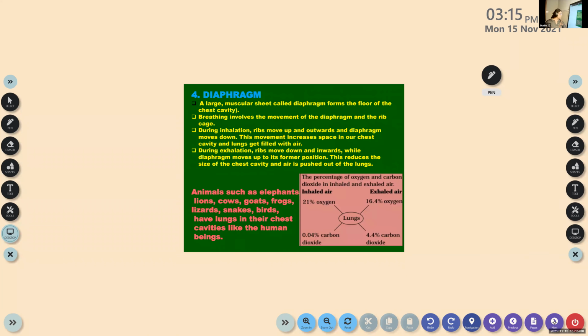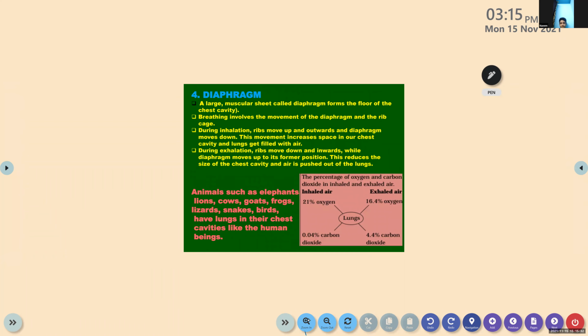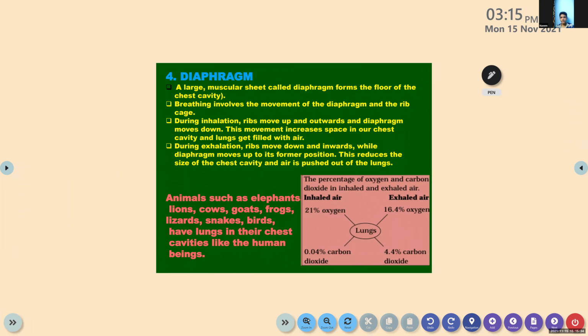Respiratory process in animals. Okay, you can write now: respiration in animals. And we are not going to study all the animals. We are going to study only peculiar features of some of the animals, some of the creatures, we can say.